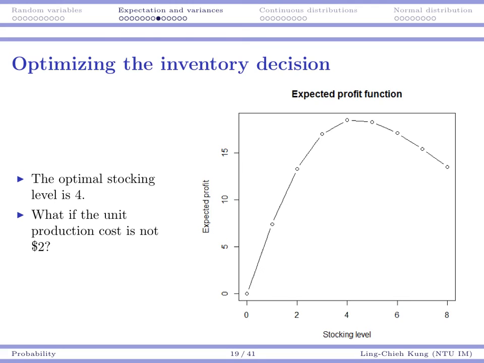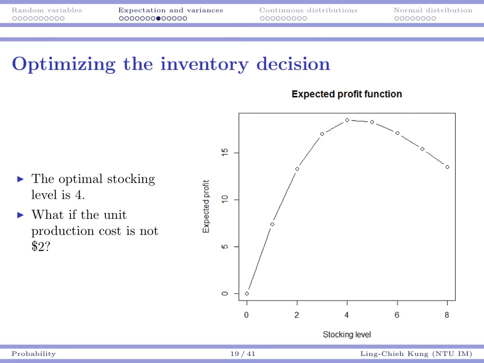So I have shown you how to get the numbers for pi 0, pi 1, and pi 2. By repeating that, we will see other numbers, and we can see that pi 4 is the highest. This curve obviously fits our intuition because we don't want to order too many, we don't want to order too few. And it turns out that 4 is optimal.